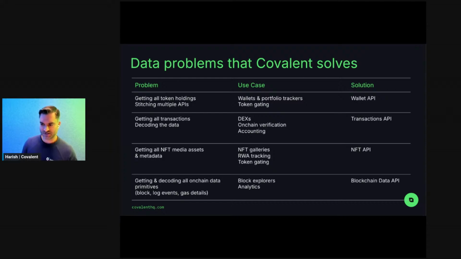And then maybe there's everything else that you might be interested in, whether it's with respect to the block data, individual event logs, or even just some of the gas details for the various chains that you're looking to support. Maybe you're building out a block explorer, doing some interesting analytics. So we have a blockchain data API. There's a few more, but I think this covers the key ones that might be of interest for you to leverage in your application.